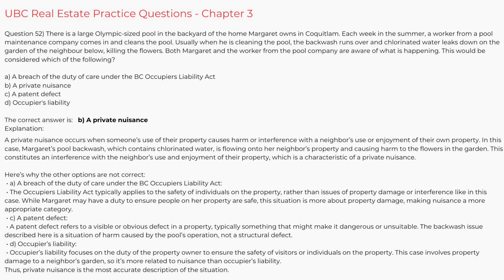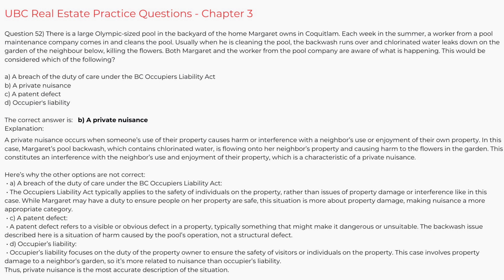Explanation. A private nuisance occurs when someone's use of their property causes harm or interference with a neighbor's use or enjoyment of their own property. In this case, Margaret's pool backwash, which contains chlorinated water, is flowing onto her neighbor's property and causing harm to the flowers in the garden. This constitutes an interference with the neighbor's use and enjoyment of their property, which is a characteristic of a private nuisance. Here's why the other options are not correct.